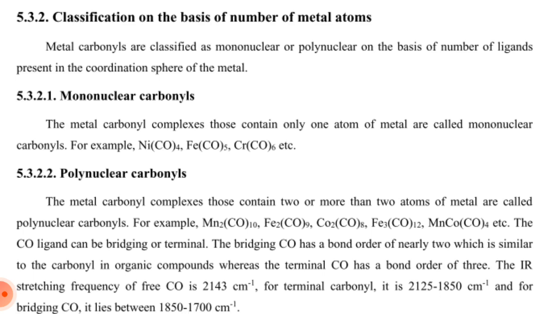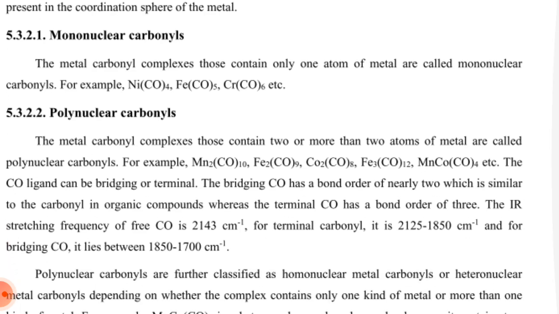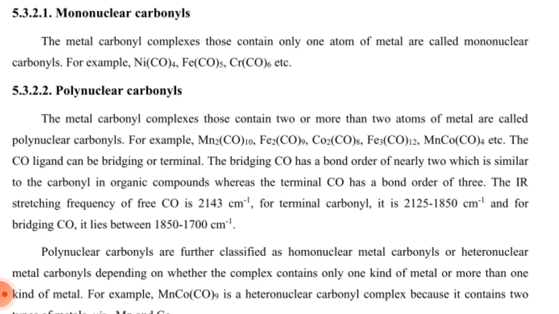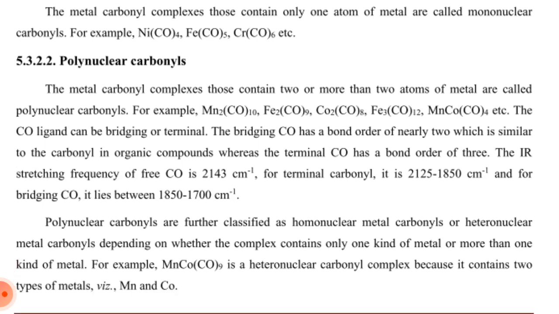Classification on the basis of number of metal atoms. Metal carbonyls are classified as mononuclear or polynuclear on the basis of number of metal atoms present in the coordination sphere. Mononuclear carbonyls: the metal carbonyl complex that contains only one atom of metal is called mononuclear carbonyl. For example, nickel tetracarbonyl Ni(CO)4, iron pentacarbonyl Fe(CO)5, chromium hexacarbonyl Cr(CO)6, etc.